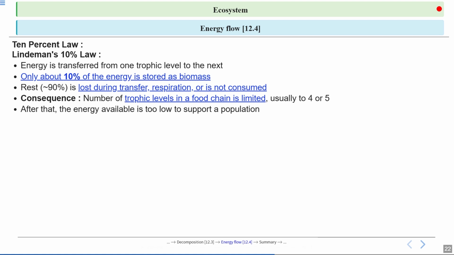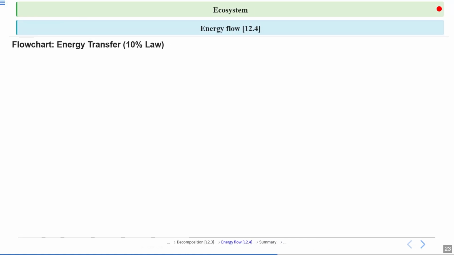The energy available is too low to support another trophic level.